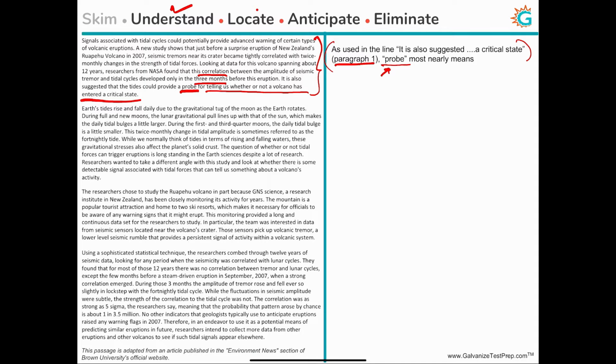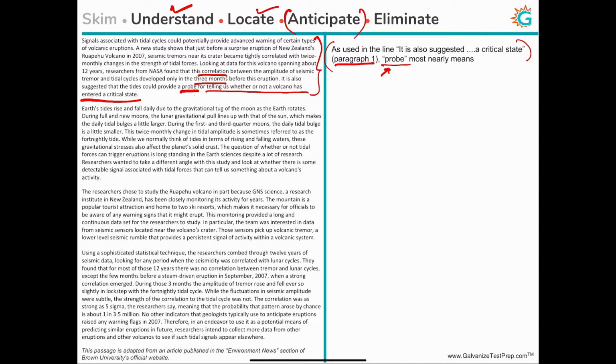So now we have located, let's now try and anticipate what the answer choice could be. Well, the data from the volcano indicates that there was a correlation between seismic tremors and tidal cycles during the period of these 3 months, right? So it's telling us something.